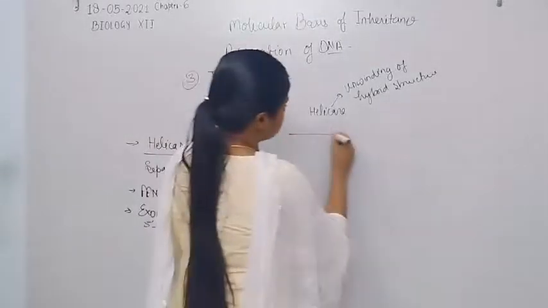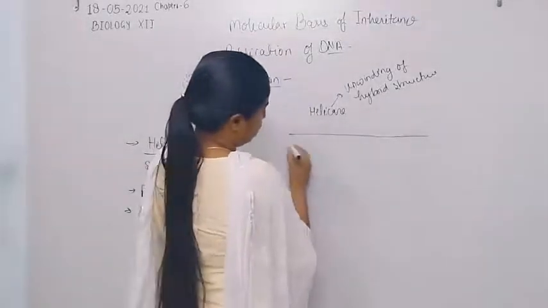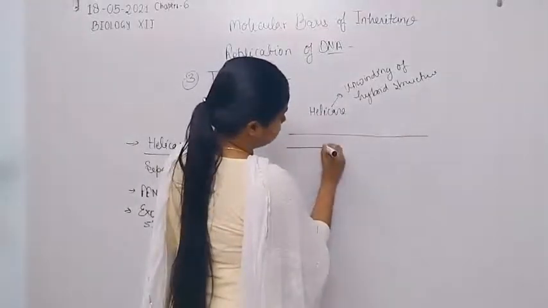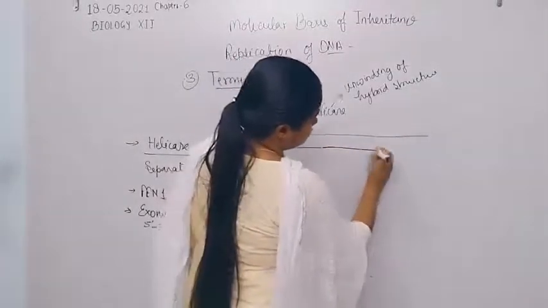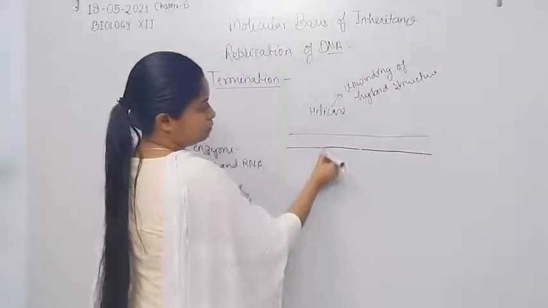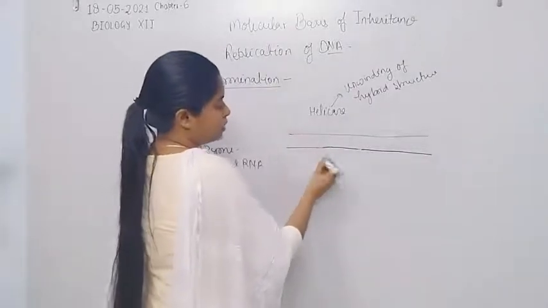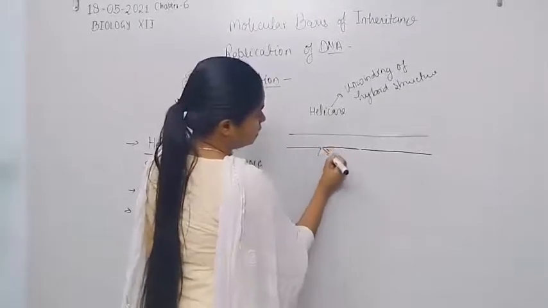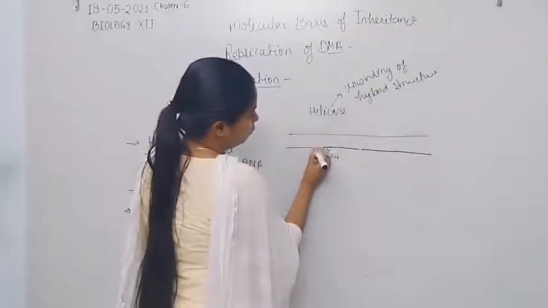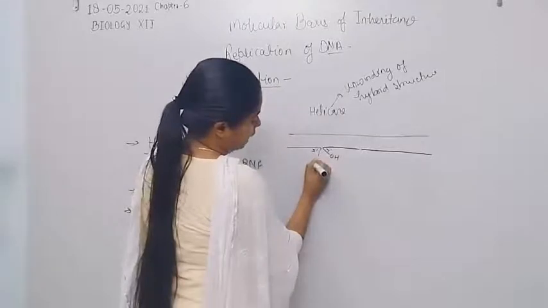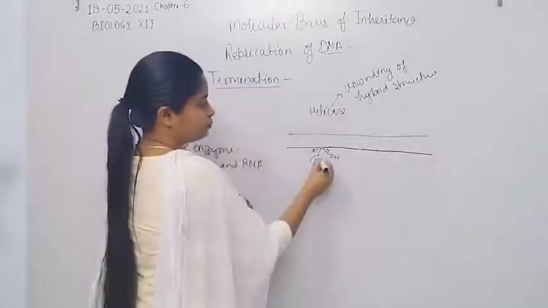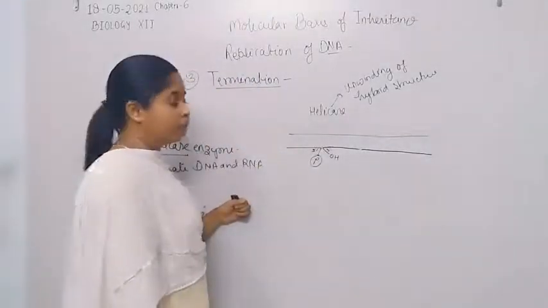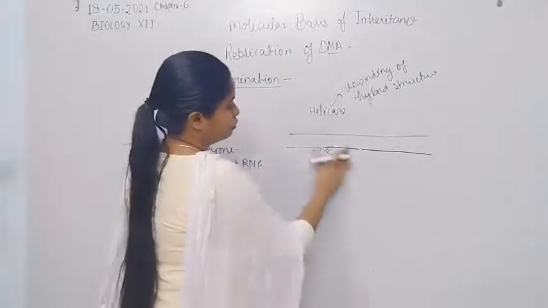Now let us discuss it, because here the gap or nick formation takes place between the 3 prime OH and the 5 prime phosphate group. So let's see.